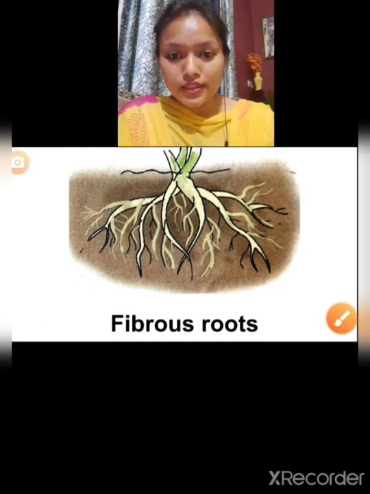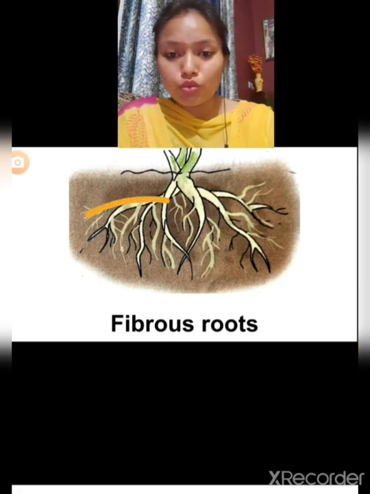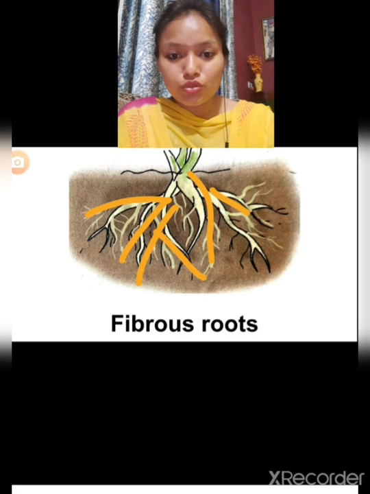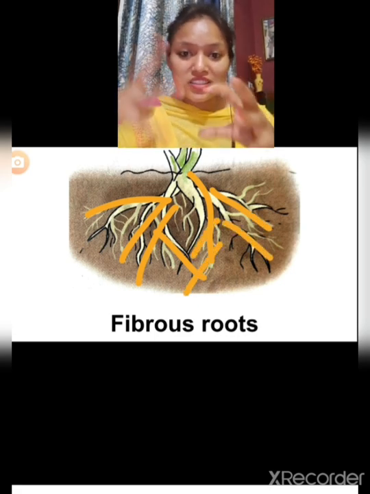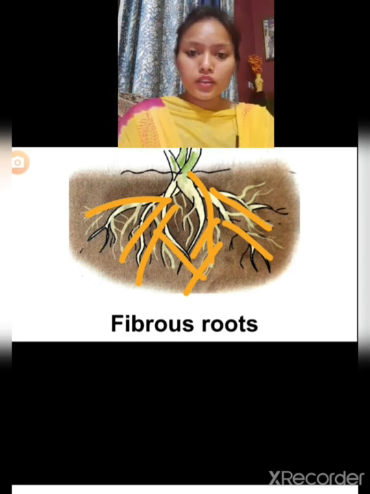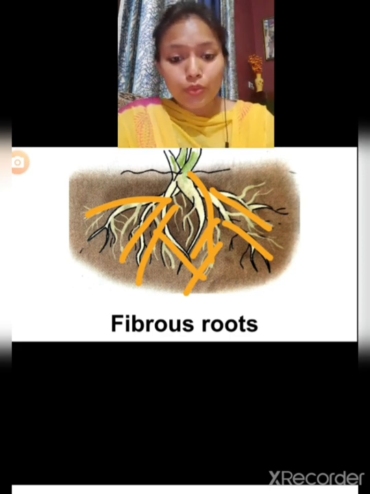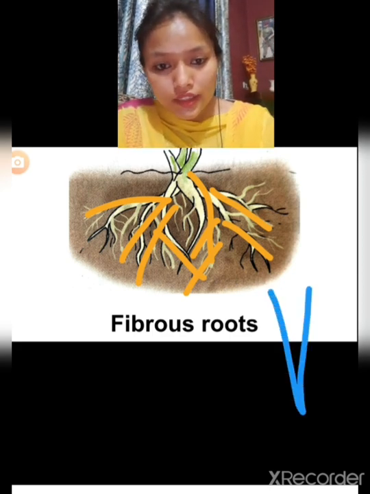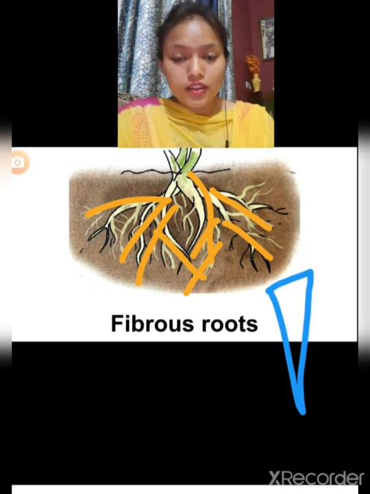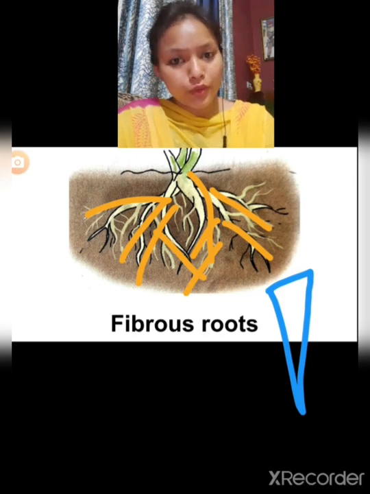Now here you can see many bunches, many roots coming from here. So many roots are formed here. They are spread all over. They are forming a tuft, a bunch is formed under that. So this is an example of a fibrous root. But in the case of taproot, a long, thick and long root was there. So this is the difference between taproot and fibrous root.